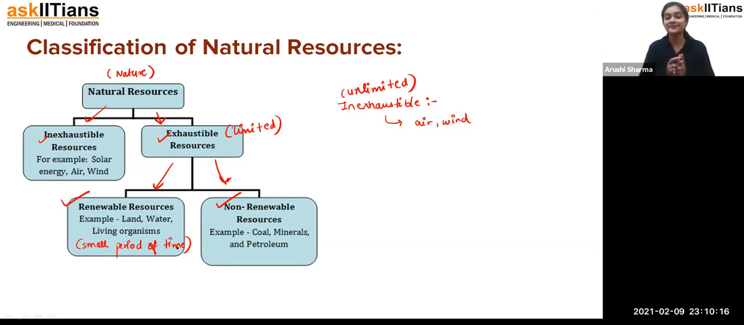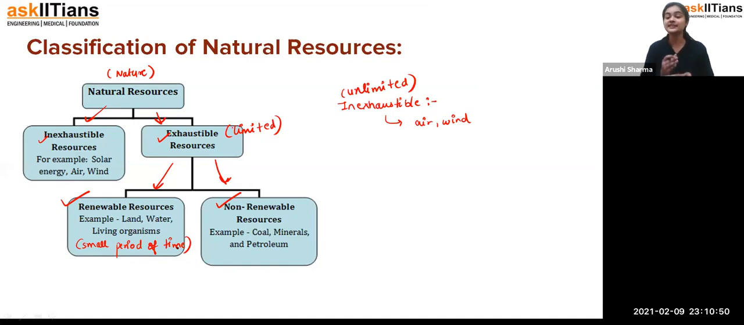Water. You'll say, ma'am, earth has an abundant amount of water, so why have you kept it in exhaustible? Because, students, the water which we are using is very less in amount. It is a very common topic going on right now, not just from now. For the last 10 years, the fresh water level is decreasing day by day. People consume water without any requirement. They are wasting water, polluting water. So that's how it comes under the category of exhaustible.